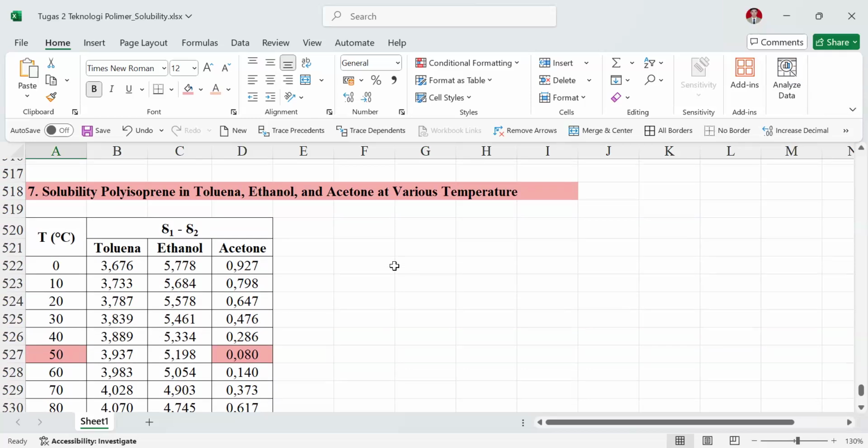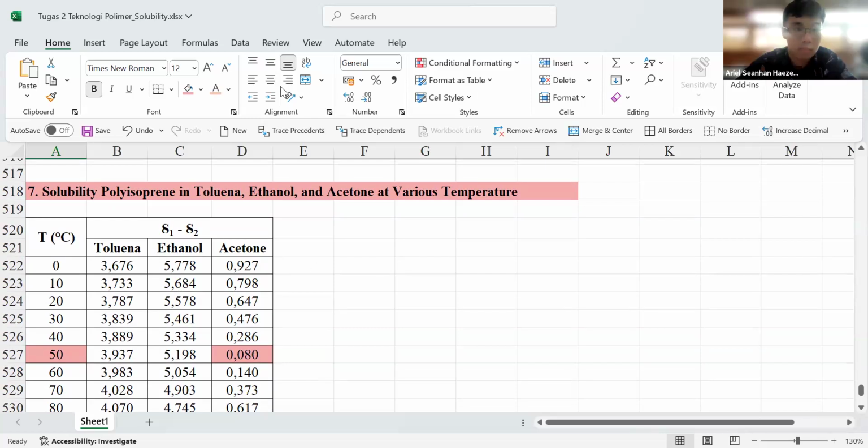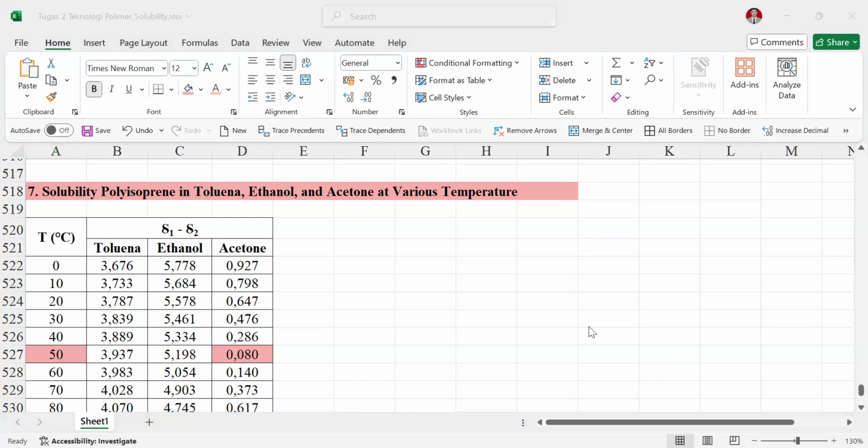It is not the exact value of solubility, because it needs clarification. In Van Krevelen, there is the possibility that the delta solubility parameter difference is high, but the polymer and solvent are still soluble.